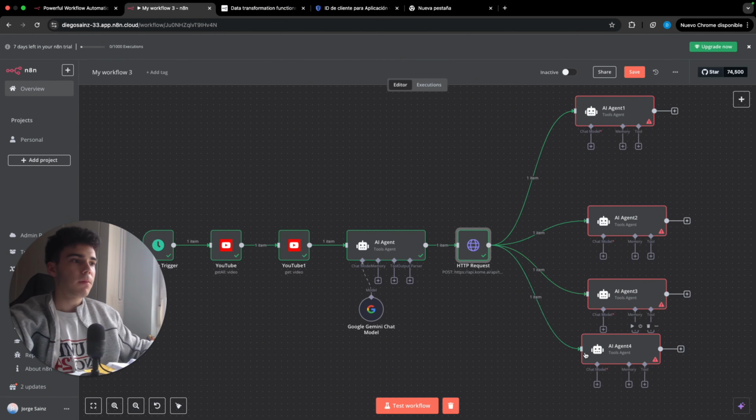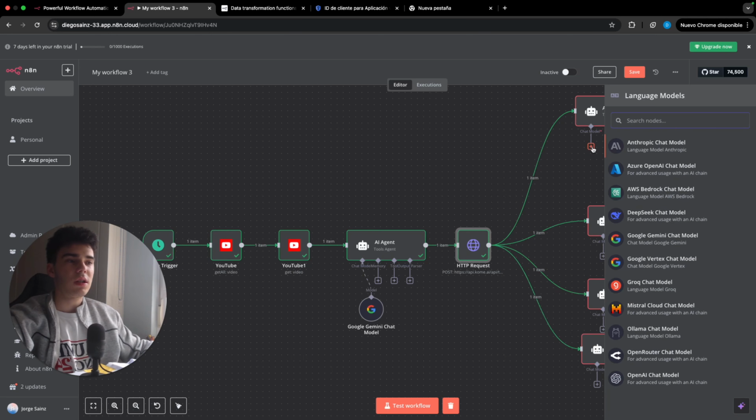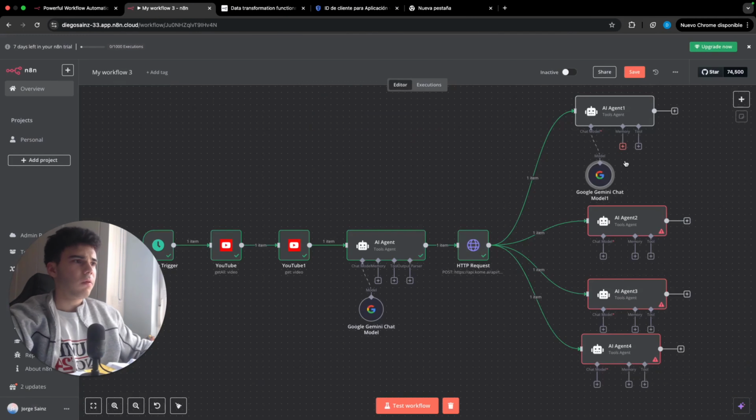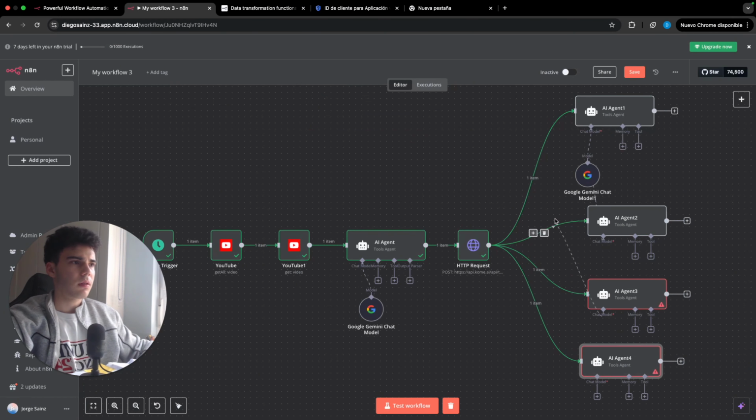Perfect. Then we are gonna again use the Gemini chat model so that we don't have to burn any tokens from OpenAI, which will burn here a lot of tokens. So like this, we're gonna go to plus, and I'm gonna connect all the models here. There you go, and there you go. But we're gonna be using all the same. I'm gonna leave it around here. Perfect. So let's call this one the Twitter one.